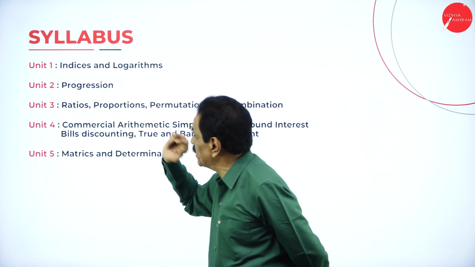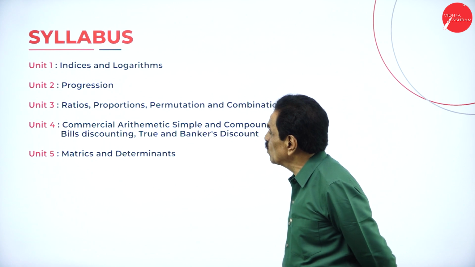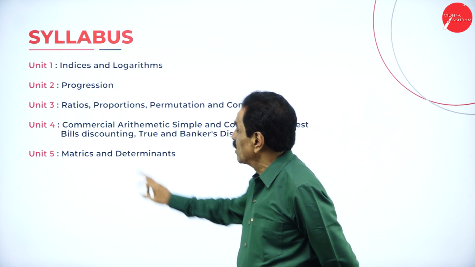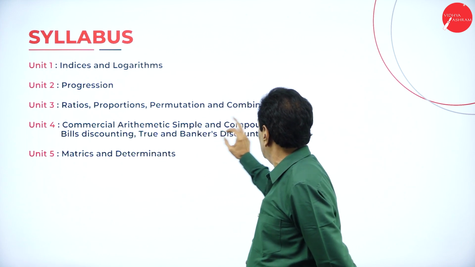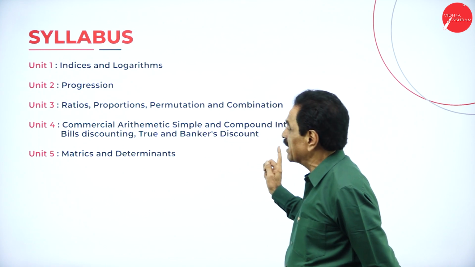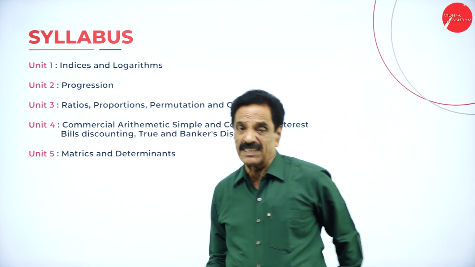Unit 2, progression. Unit 3, ratio, proportion, permutation and combination. Unit 4, commercial arithmetic: simple and compound interest, bill discounting, true and banker's discount. Matrix and determinants. There are 5 units, and we are going to explain each one.